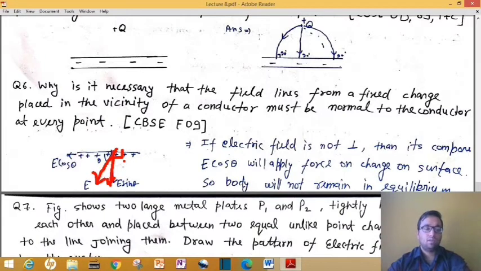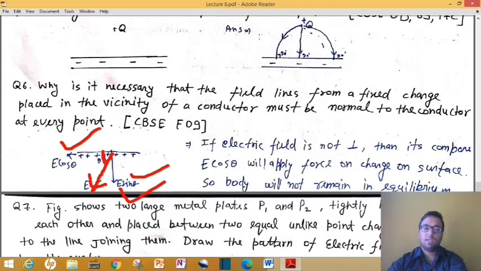So here we will consider that suppose our electric field is making some angle theta which is not equal to 90 degrees. Suppose due to this positive charge plate or positive charge rod, the electric field is in this direction theta, then it will have two components. One is E cos theta, along theta it is always cos theta, and one is E sin theta.